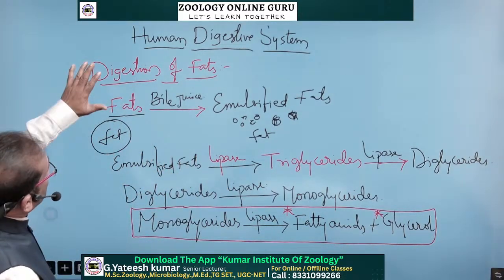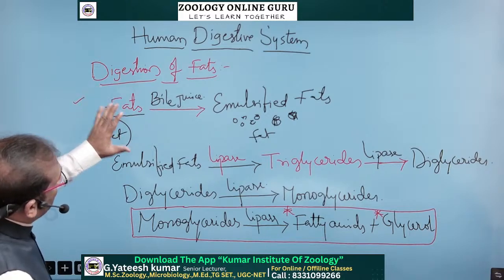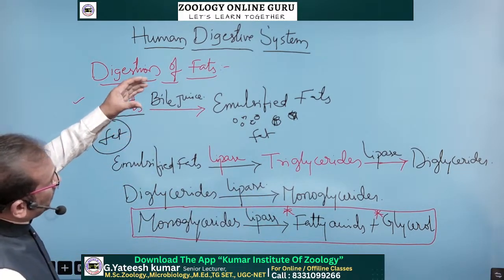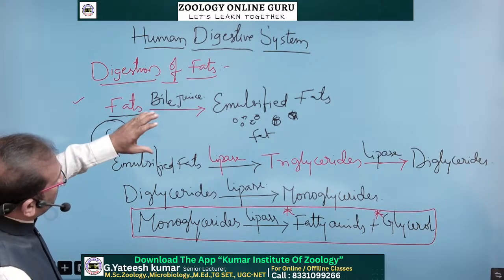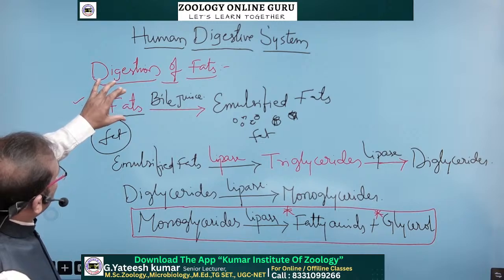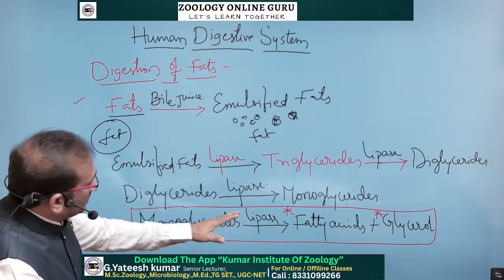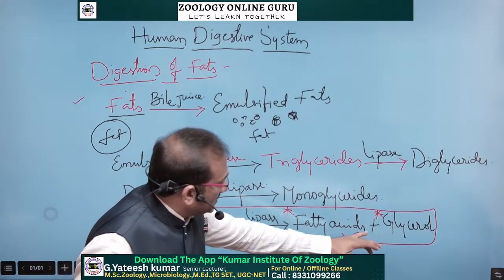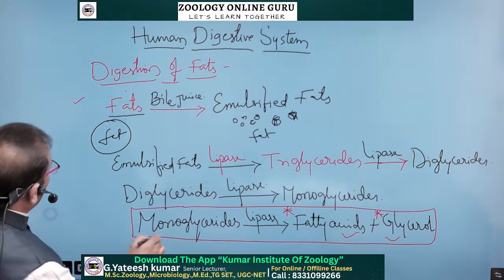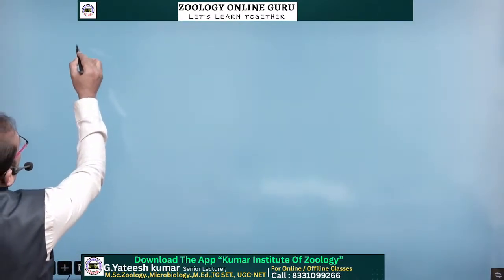So this is about the digestion of fats. It starts in the small intestine and ends in the small intestine. Mostly from the duodenum it starts. In the duodenum, fats get emulsified, and after the jejunum and reaching the ileum, slowly fatty acids and glycerol are finally created in the ileum. And the last topic here is digestion of nucleic acids.